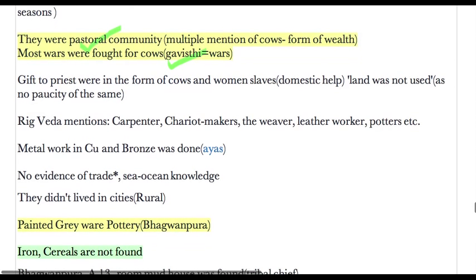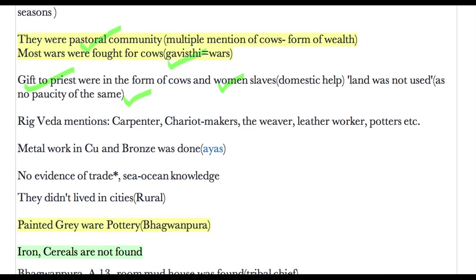Gifts to the priests were also in the form of cows and also women slaves who were used as domestic help. Land was not that prized a possession, as there was no paucity of it, because they were a pastoral community and had all the lands out there for them.